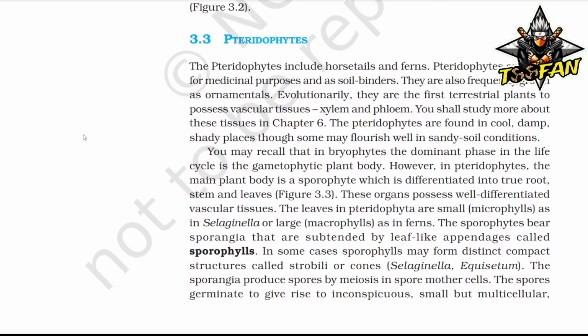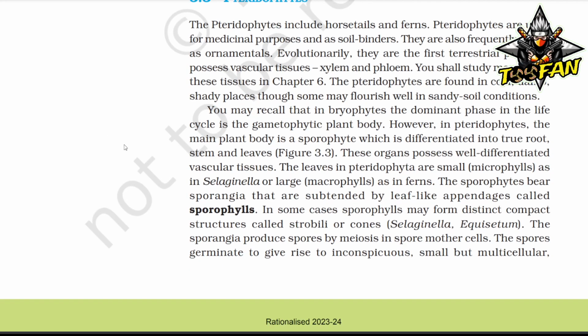You may recall that in bryophytes the dominant phase in the life cycle is the gametophyte plant body. However, in pteridophytes the main plant body is a sporophyte, which is differentiated into true root, stem and leaves. This organism possesses well differentiated vascular tissue. The leaves in pteridophytes are small microphylls, as in Selaginella, or large macrophylls, as in ferns. The sporophyte bears sporangia that are subtended by leaf-like appendages called sporophylls. In some cases, sporophylls may form distinct compact structures called strobili or cones.